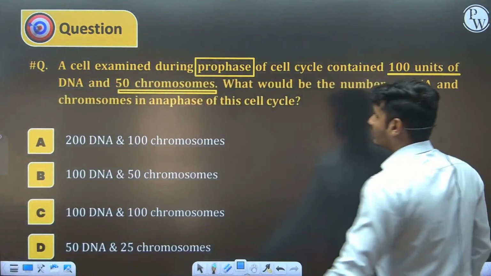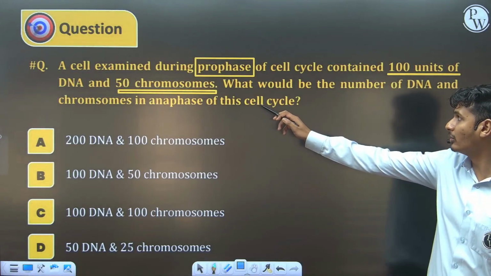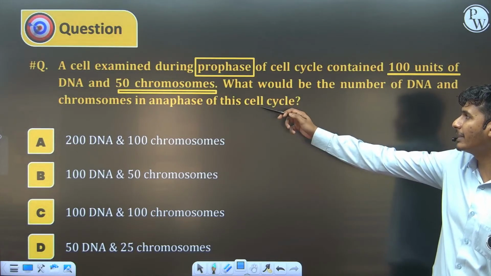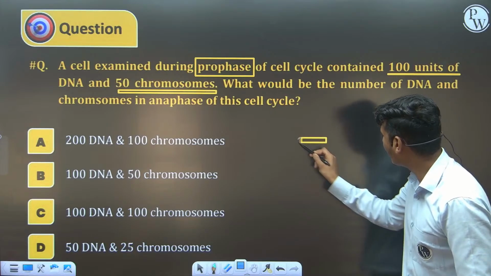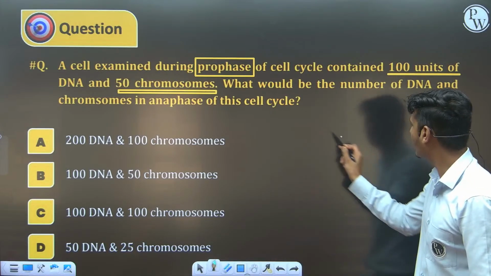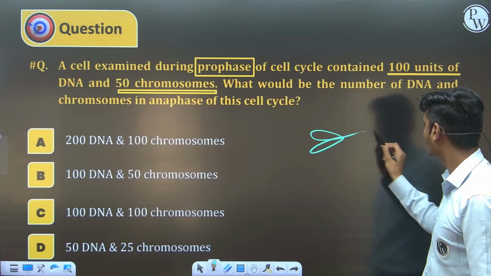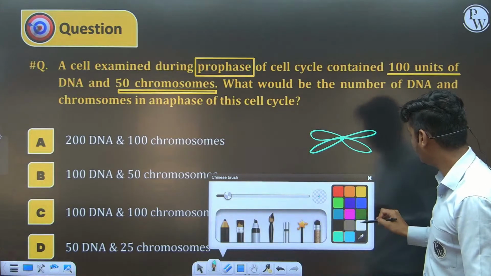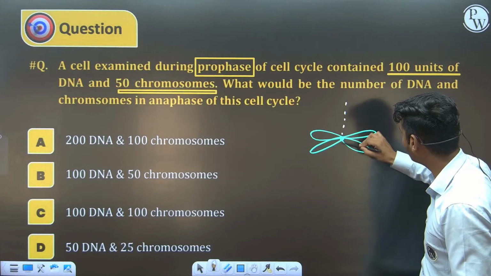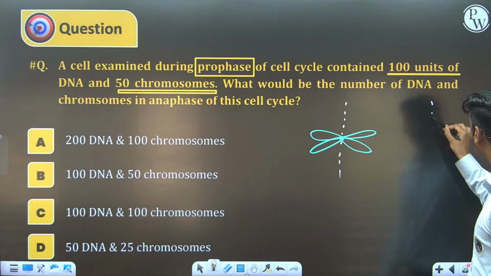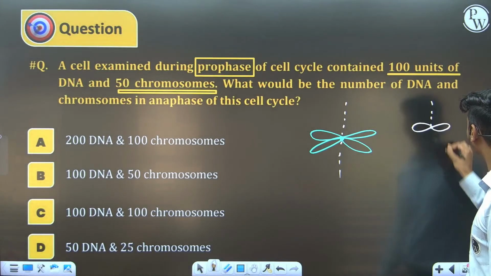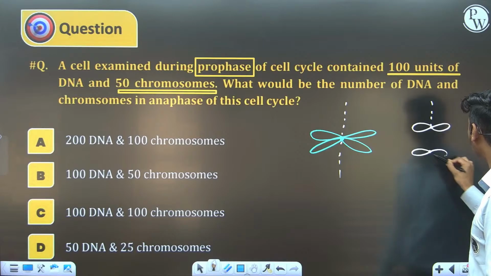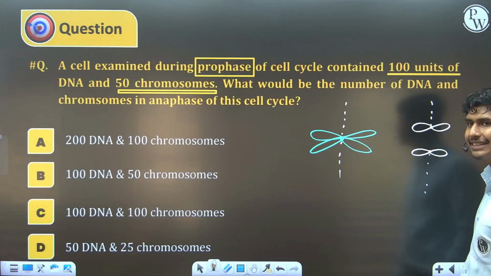100 units of DNA and 50 chromosomes. What will be the chromosome number in the anaphase? Anaphase, you know that in anaphase there is a centromere and there is an attachment of spindle fiber. So from one chromosome, 2 chromosomes are formed.